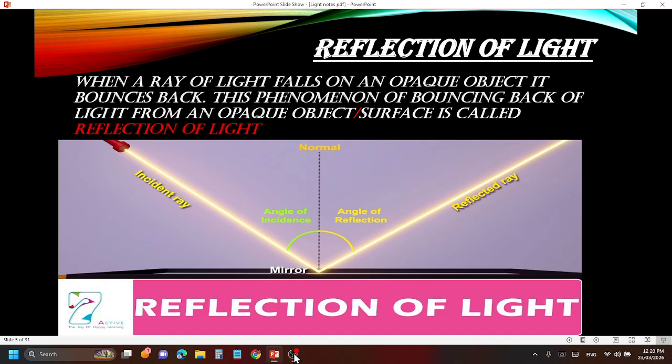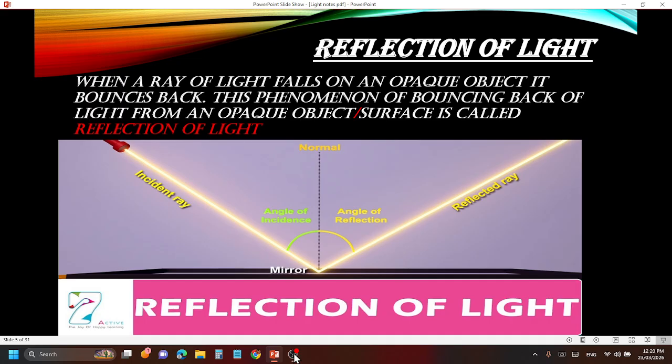When it falls, it gets reflected, which means the light path is diverted or reflected. This is called reflection of light. In the picture below, you can see a ray of light. I will show you the incident ray and the reflected ray. A ray of light comes and falls on a mirror. When it falls on a mirror, it gets reflected and moves in a different direction. This is called reflection. That's it. What is reflection?